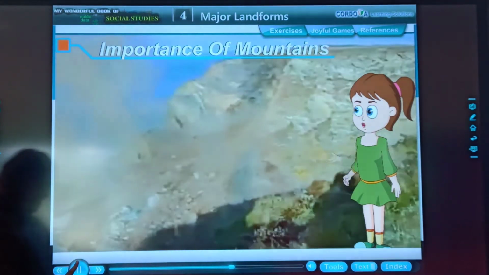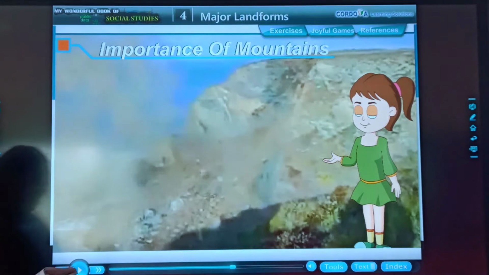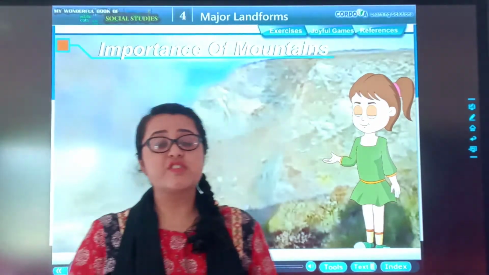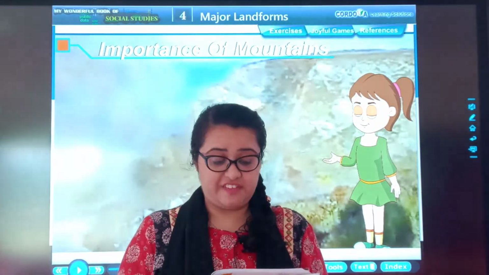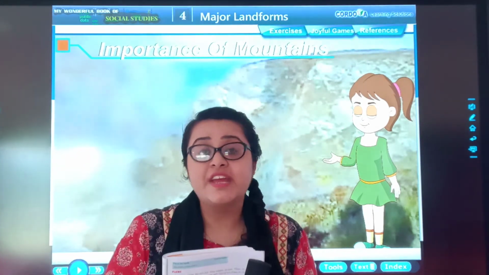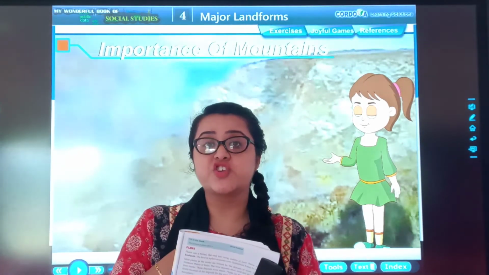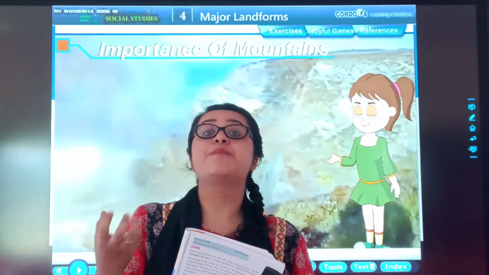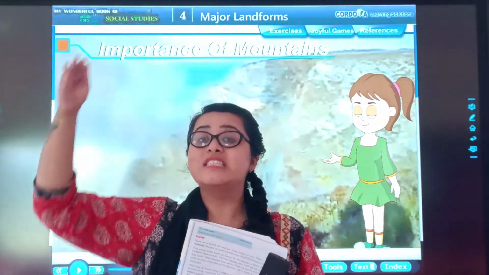Plateaus. A plateau is a highland area. Students, agriculture is not practiced on a large scale as the mountains have a thin cover. We need agriculture. हमें agriculture करने के लिए हमें मिट्टी के अंदर से minerals चाहिए. But mountains के ऊपर क्या होता है?